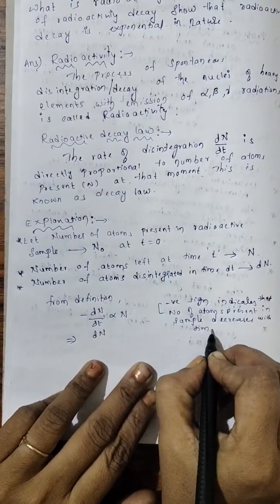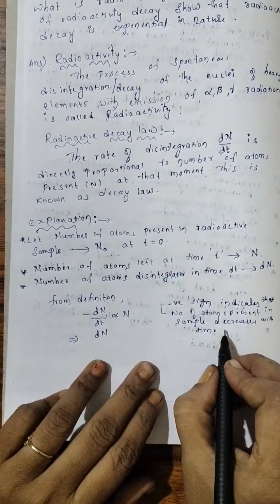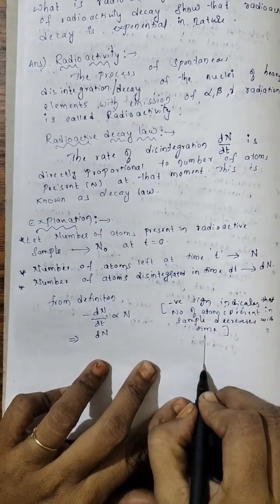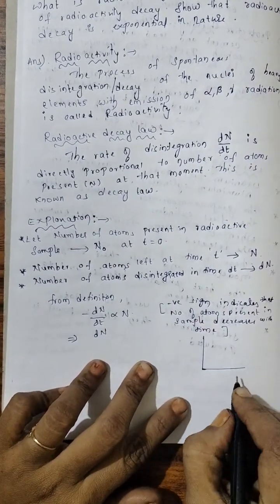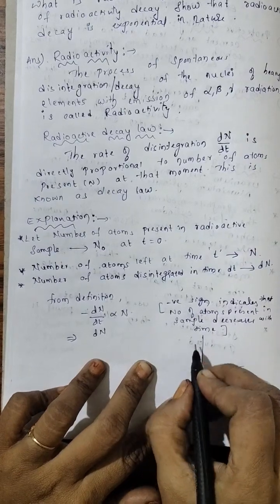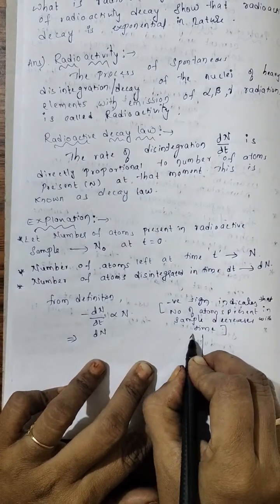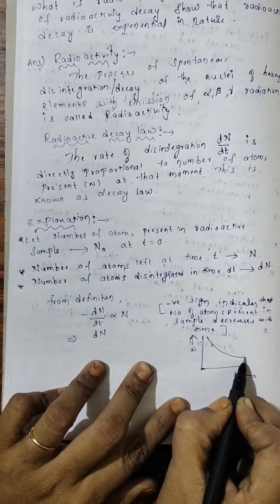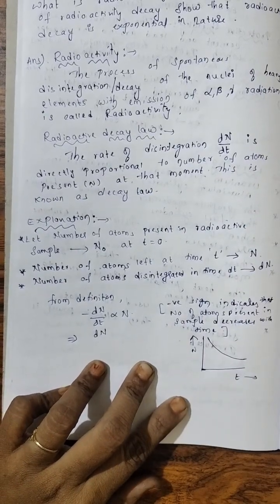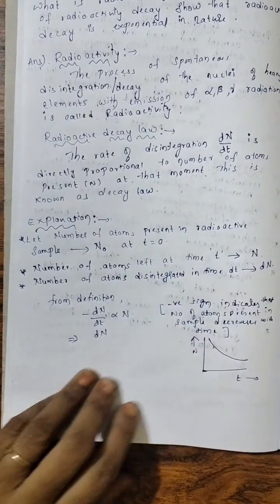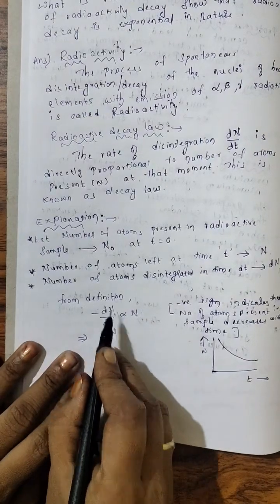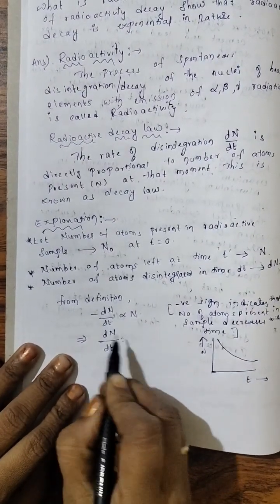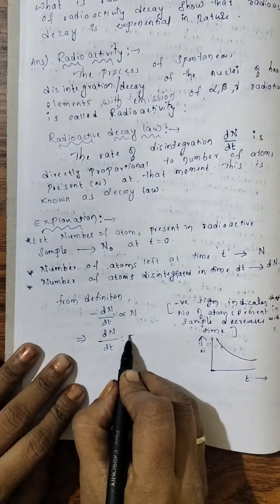That only happens, no? From 100 it has decreased to 80. From 80 it decreases to 40 in such a way. So, if we take time on x-axis and number of atoms remained on y-axis, they decrease in such a way. Okay, the negative sign indicates this. Now, I am writing this as dN by dt equal to minus